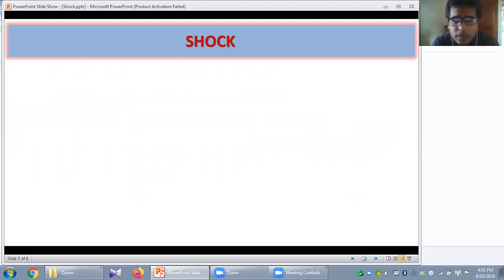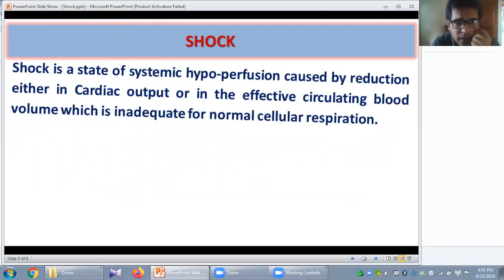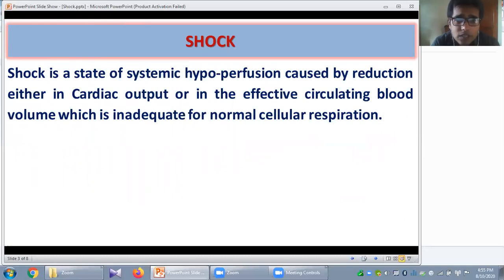Now we can define what is shock. Now it will be very easy for you to define shock. It is a state of systemic hypoperfusion, that is the very basic defect, caused by reduction either in cardiac output, as I have already mentioned, or in the effective circulating blood volume. Both these factors ultimately cause generalized reduction of the perfusion pressure and generalized hypoperfusion, which is inadequate for normal cellular respiration.